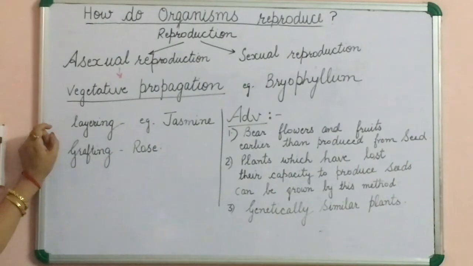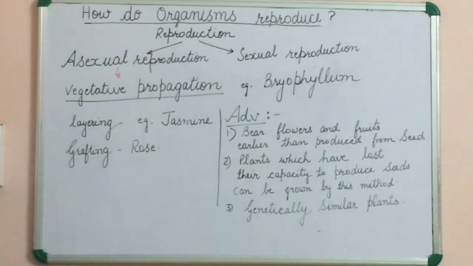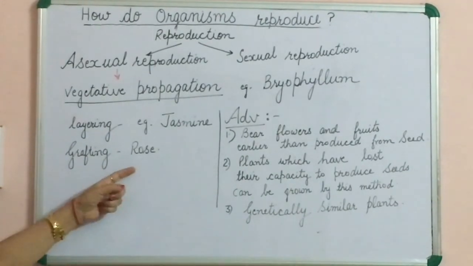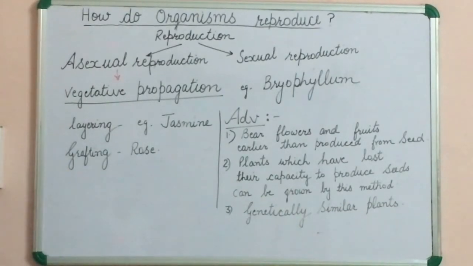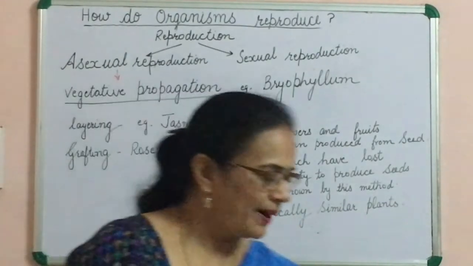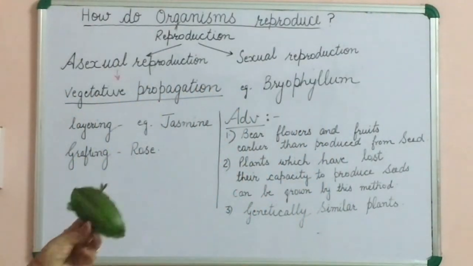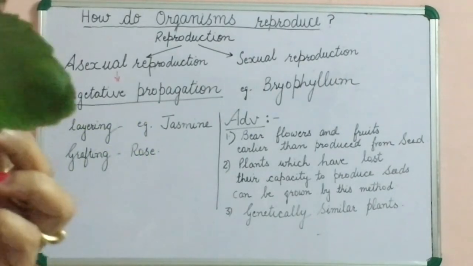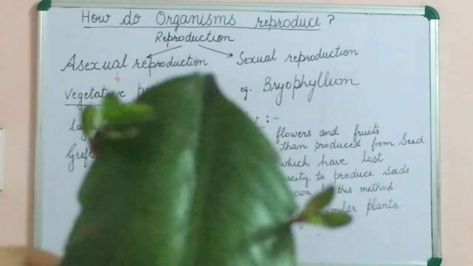Layering and grafting are some types of vegetative propagation. Layering occurs in the case of jasmine, and grafting in the case of rose plant. So example is bryophyllum leaf. I will show you the bryophyllum leaf. In this leaf, the new plant originates, that is, the bud appears on the notches of the leaf. Notches means at the corners of the leaf.